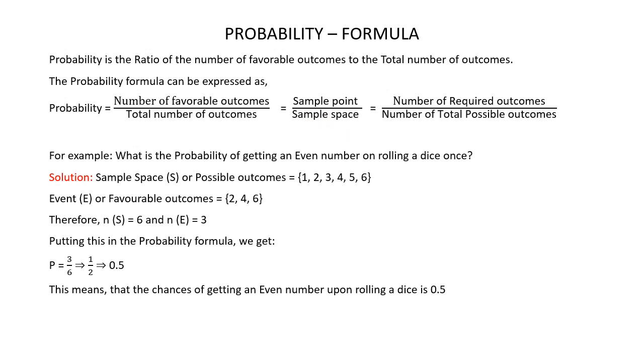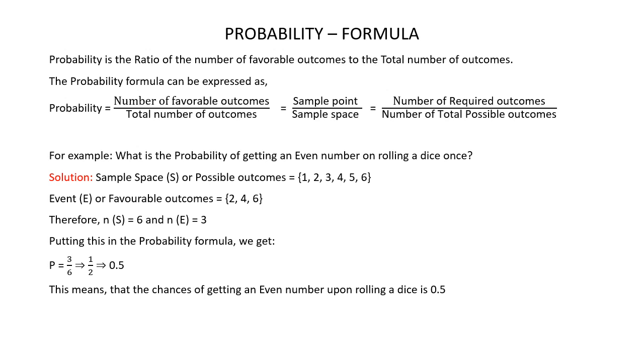Now, it's easier to remember the probability formula as probability is equal to number of required outcomes divided by number of total possible outcomes while solving probability questions. So remember that the probability formula is probability is equal to number of required outcomes divided by number of total possible outcomes.